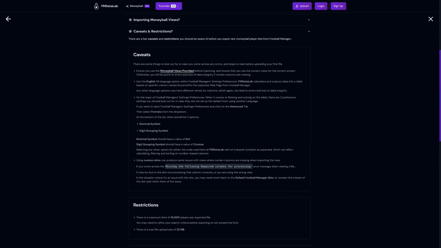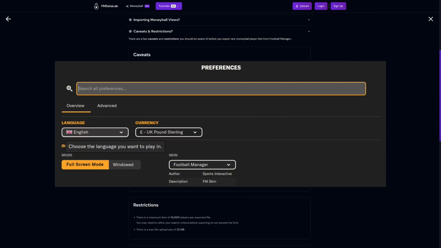There are a few caveats and restrictions that you should be aware of before you export any Moneyball player list from Football Manager. First and foremost, ensure that you're using the Moneyball views provided before exporting. Using the row scoring views or any other view, you will get errors. You also need to use the English language setting. Other languages have different column names in the export, which at this moment in time I'm not handling, but maybe in the future, so apologies for the inconvenience there.